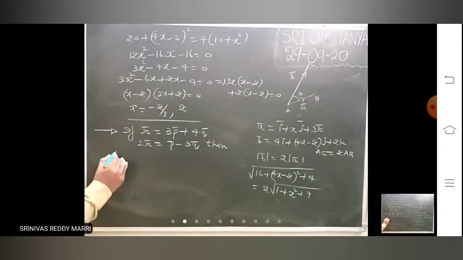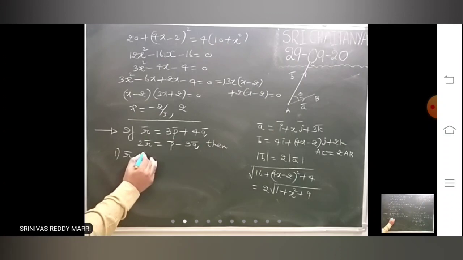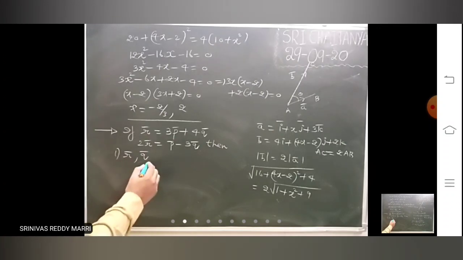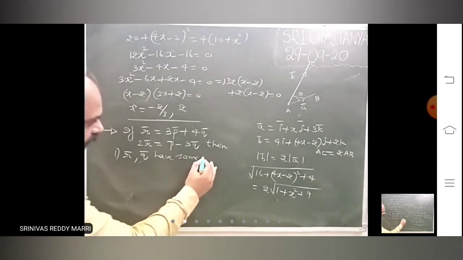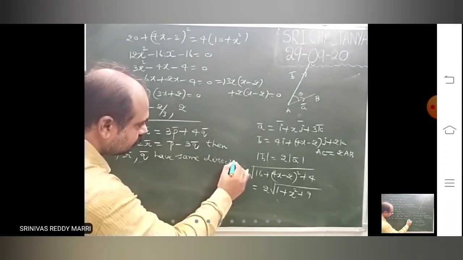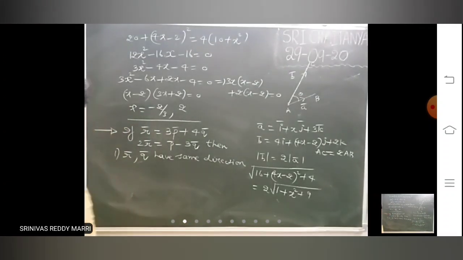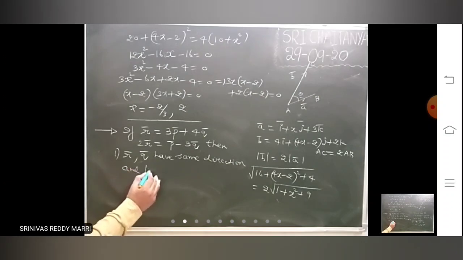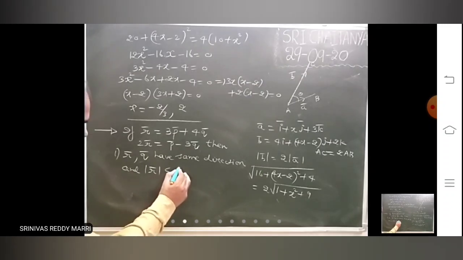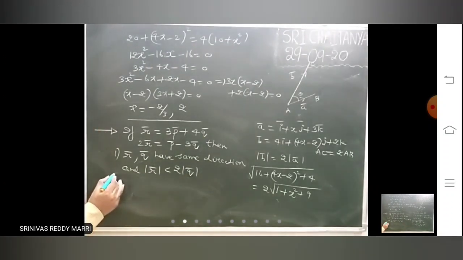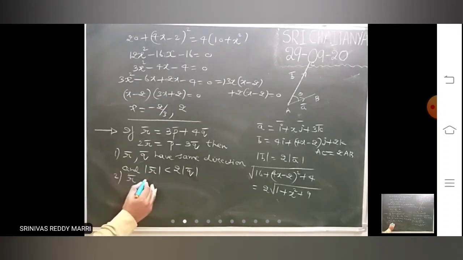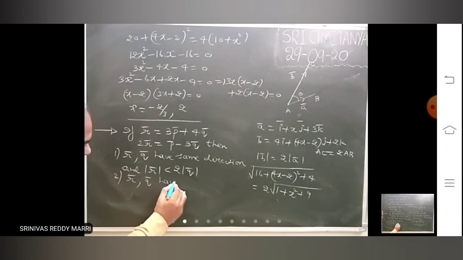First option: r bar, q bar have the same direction and modulus r bar less than 2 into modulus q bar. Then the second one is: r bar, q bar have